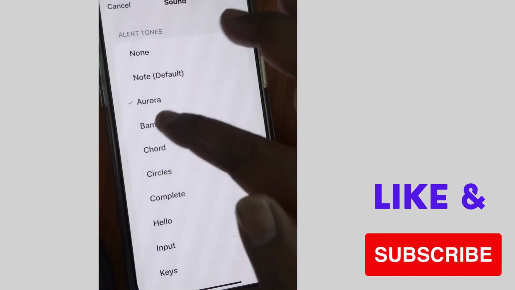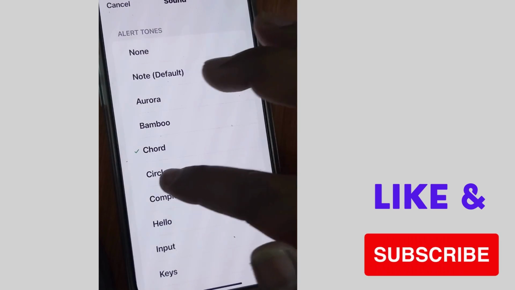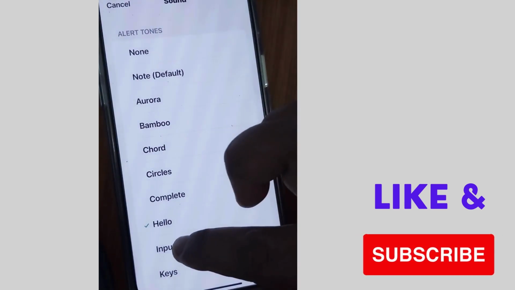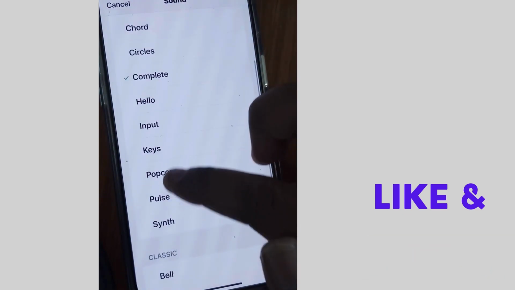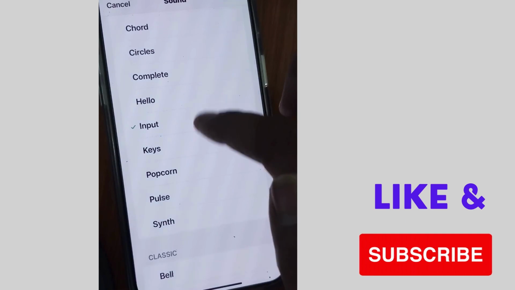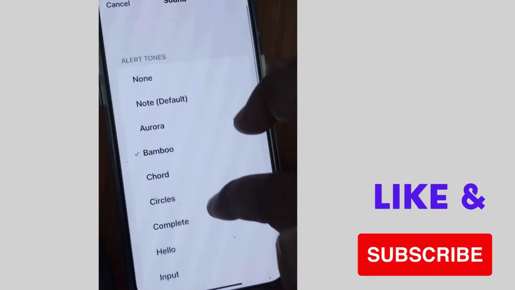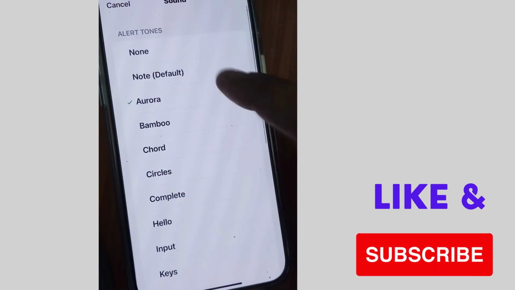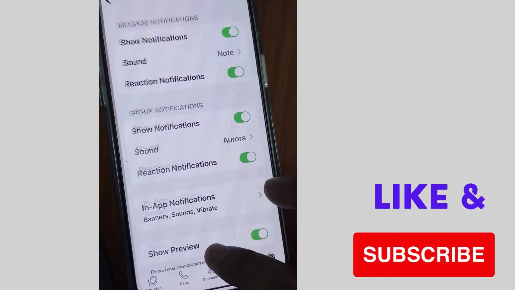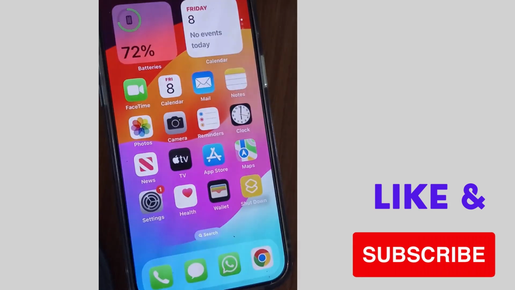Alert Tones, and choose various types of sound from here. Any one you want to use, choose from here, and the WhatsApp notification sound will be changed as per your choice. Through this procedure you can change the notification sound of various types of apps from here.